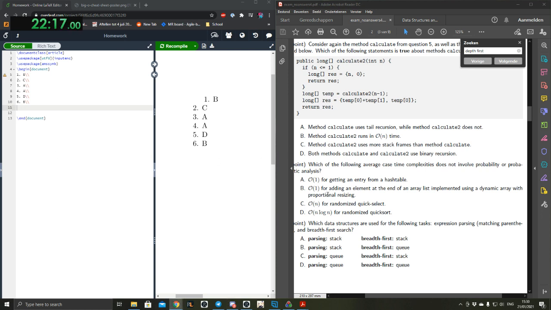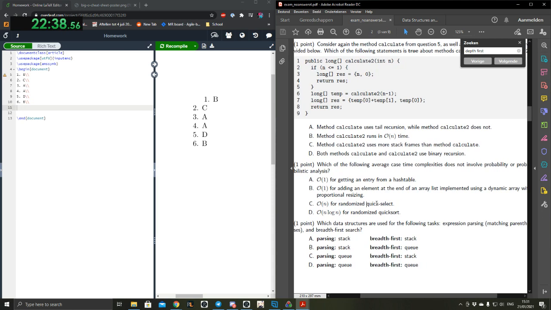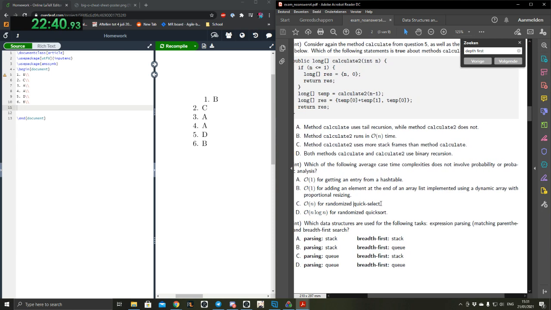What about the rest? We have randomized quicksort, and that's definitely probability, because quicksort is inherently random. But quick select? Never heard of it. It says randomized, but it might be a trap. There are 2 answers which are random, so one of them is a trap. But if you put randomized, it's already probabilistic because we're choosing something at random, which is probability based. B isn't random. I think out of all of them, B is the one that has the least chance to be wrong, and I kind of want to finish it.